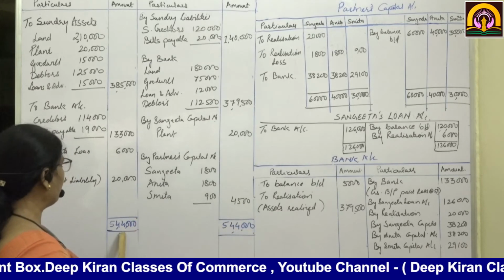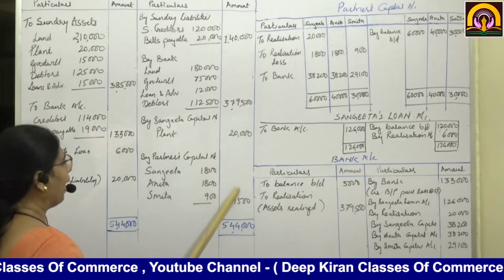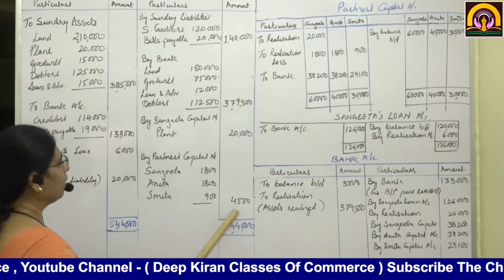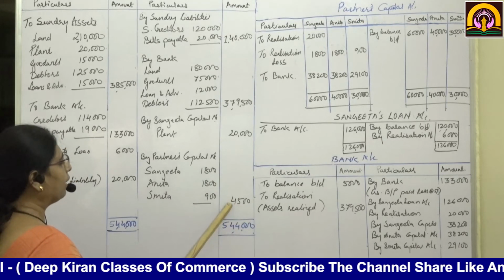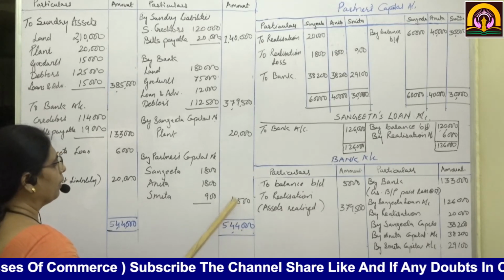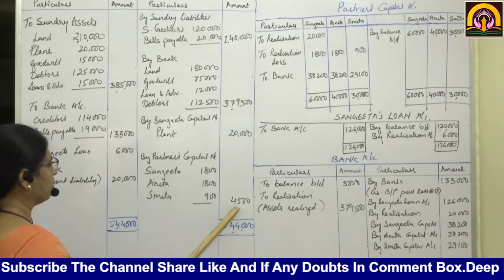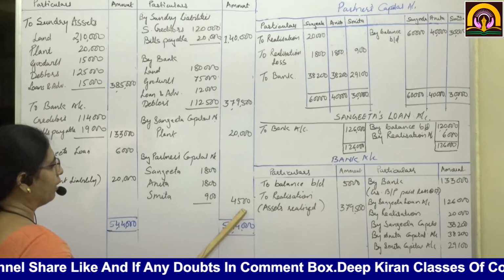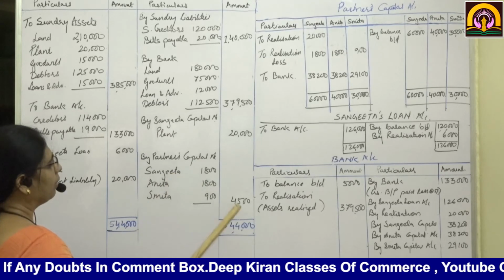Okay, and the credit side total is less than this by rupees 4,500. How did I come to know? Debit side is more, credit side is less, and if you subtract the credit side from this side, you get the balance amount of 4,500. Credit side is short, which means that is a loss. Debit side is more by 4,500.